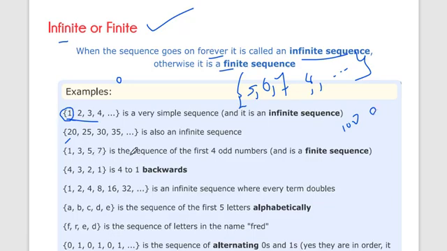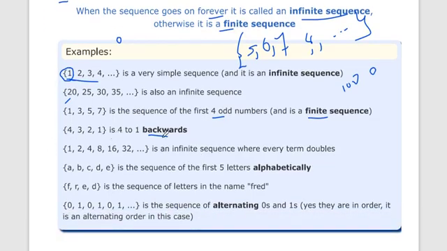Now 1 3 5 7 is a sequence of the first 4 odd numbers, and we can count this sequence. There are 4 odd numbers, so it is a finite sequence. 4 3 2 1 is also a finite sequence, and this one is backward. The next example is 1 2 4 8 16 32.